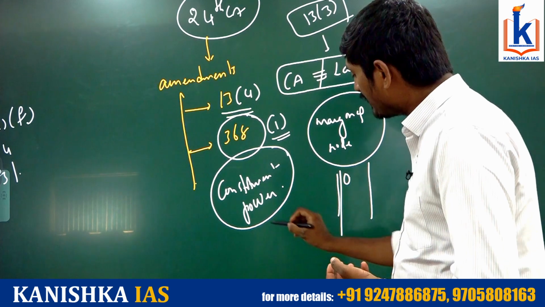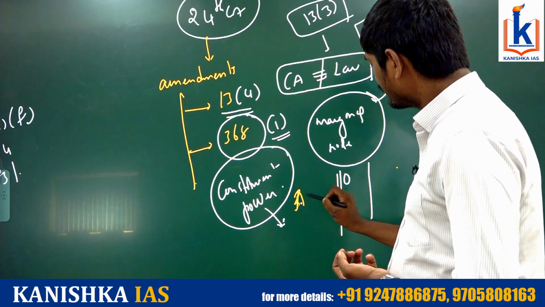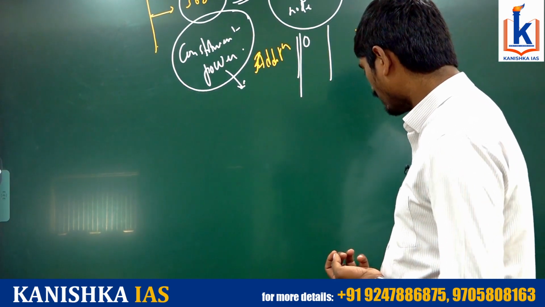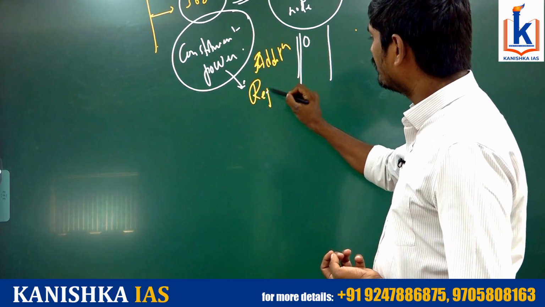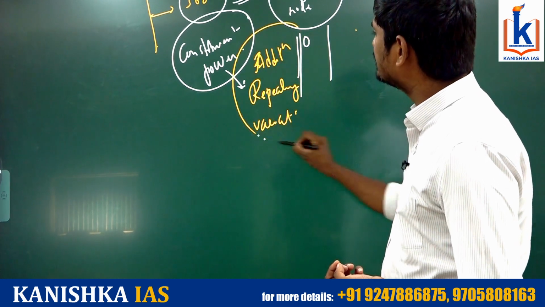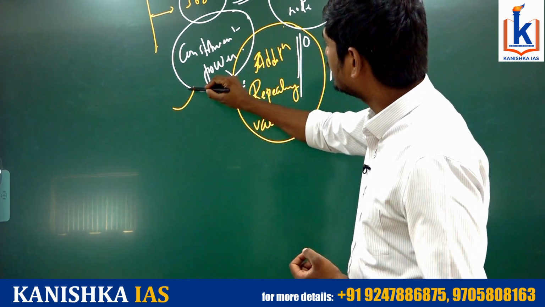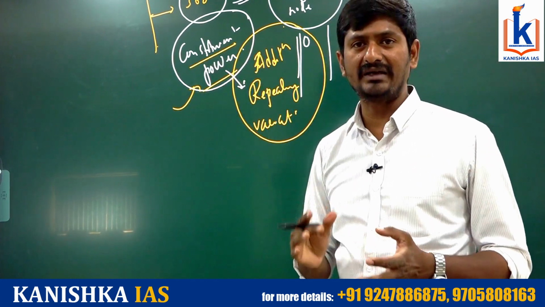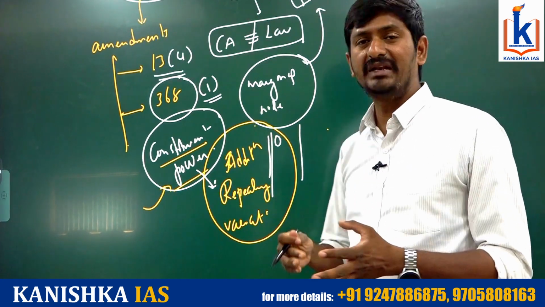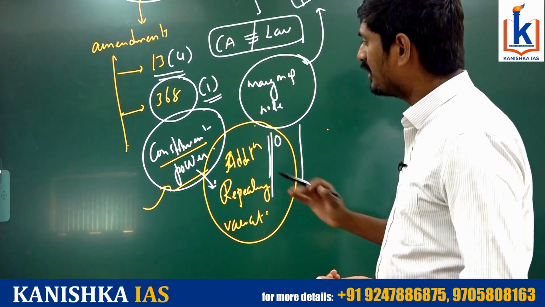This constituent power of the Parliament will enable the Parliament to do three important things. One is addition, that is adding any new provision to the Constitution, repealing any provision from the Constitution, and also making variation. So these three terms have been added to Article 368 Clause 1. And apart from that, even the term constituent power has also been added. So this is how Parliament tried to restore its power, which had been nullified by the Supreme Court in the Golaknath case, right? So now the Parliament can do anything.